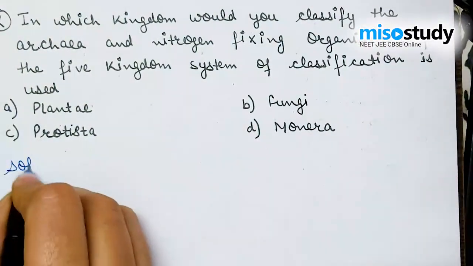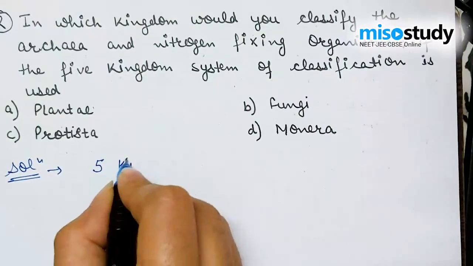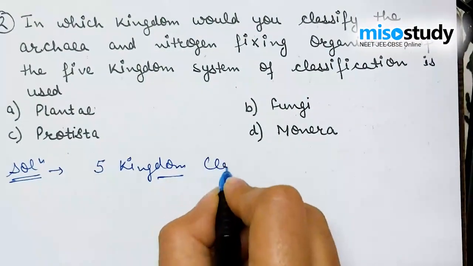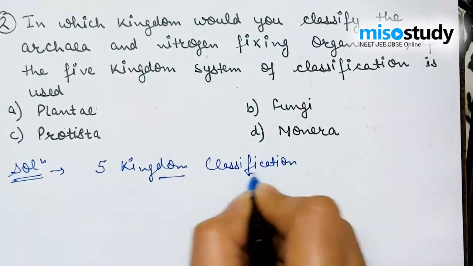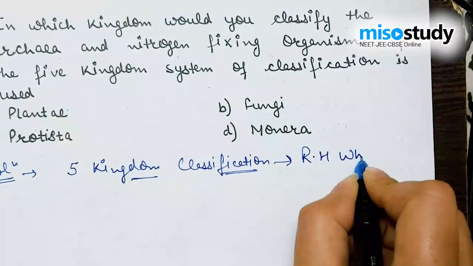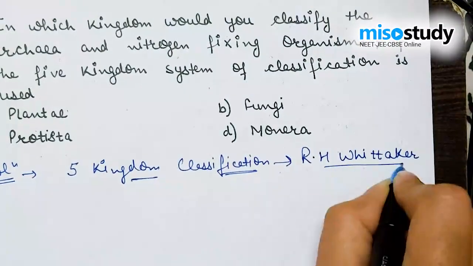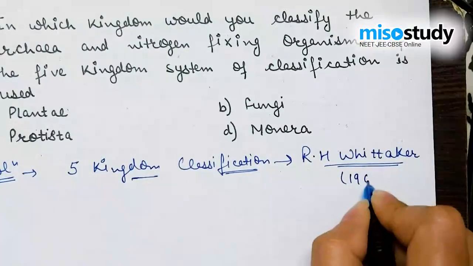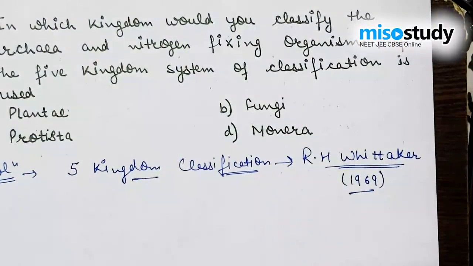For a better understanding of the question, as we all know, the five kingdom classification was given by the scientist R.H. Whittaker, who proposed it in 1969.